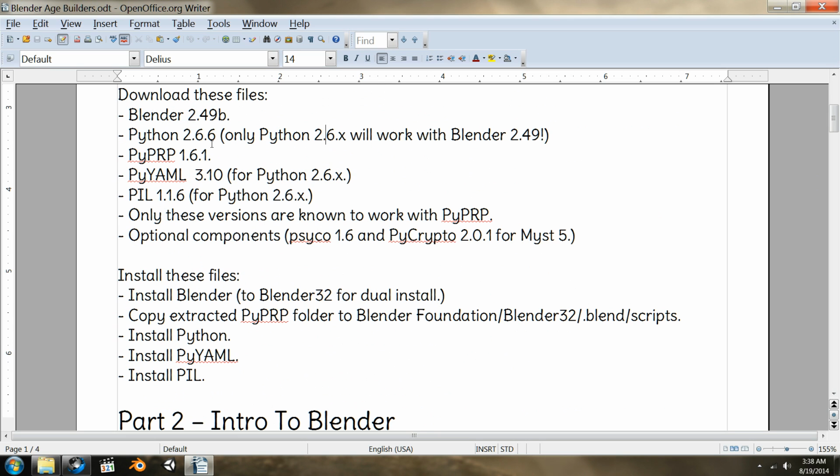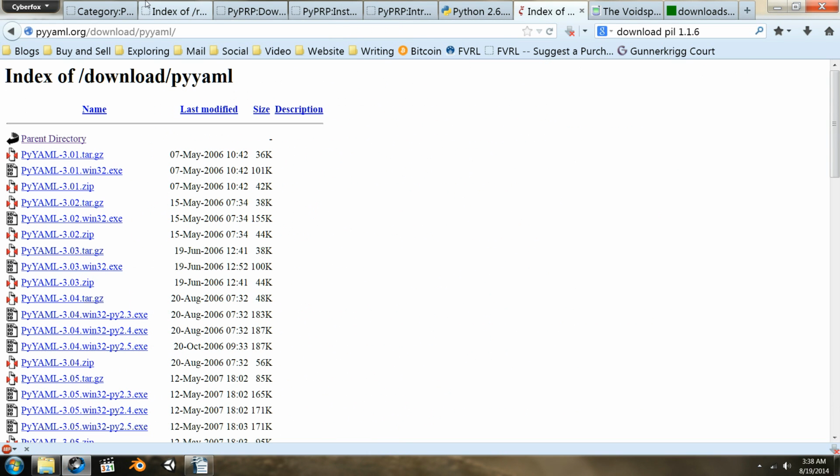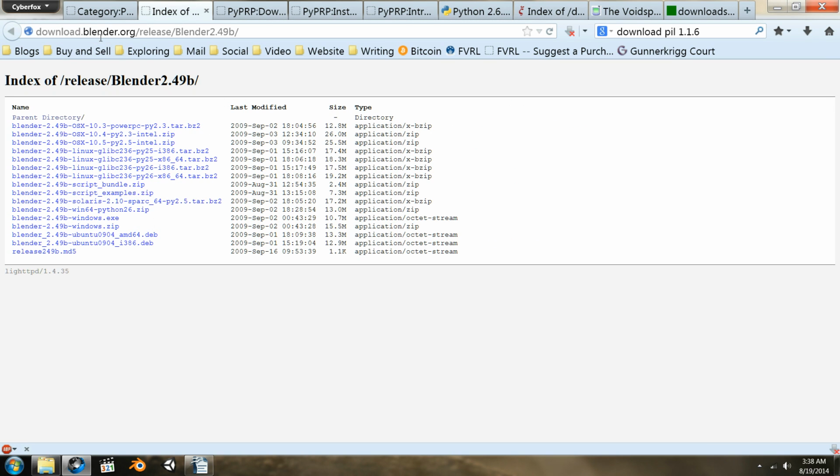These are the files that we need. You can find Blender at download.blender.org/release/blender2.49b/. I am working on Windows 7 64-bit, and I will be using 32-bit versions of all the different pieces of software, and I will assume that you are using Windows. If you're using a different operating system, then you will need to adapt for your operating system. So you will want Blender 2.49b windows.exe. That's what you want to download.